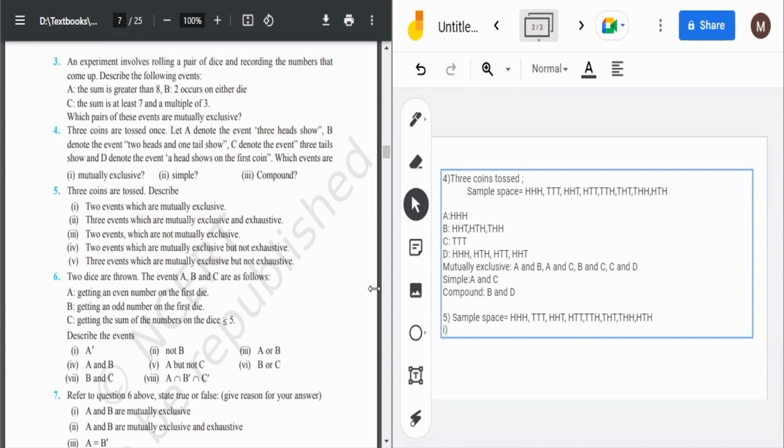So such events can be made like this. Event A can be getting a head on the first coin, and event B can be getting a tail on the first toss.